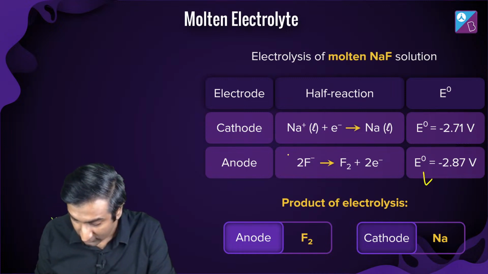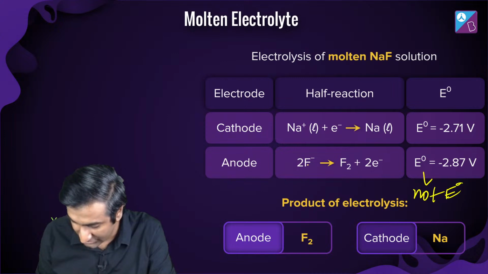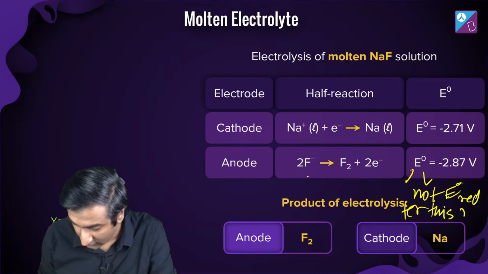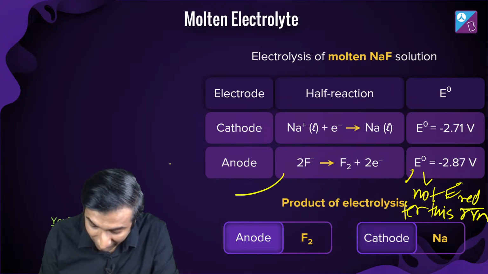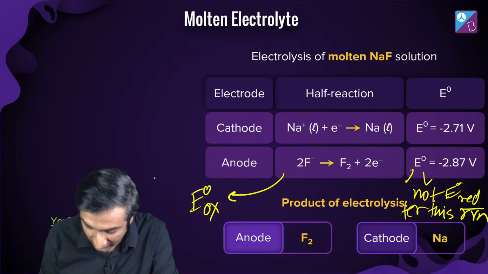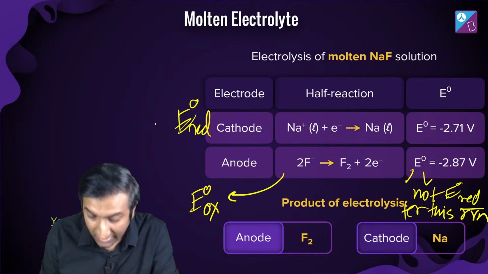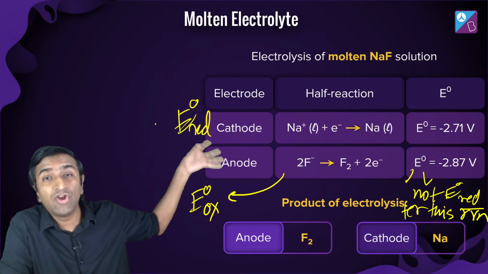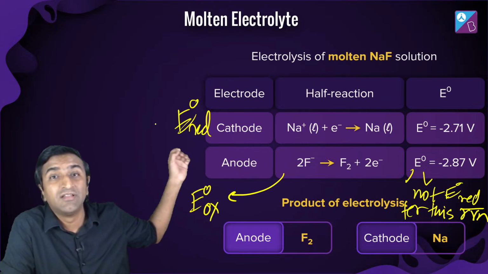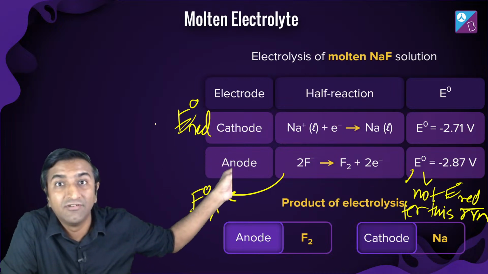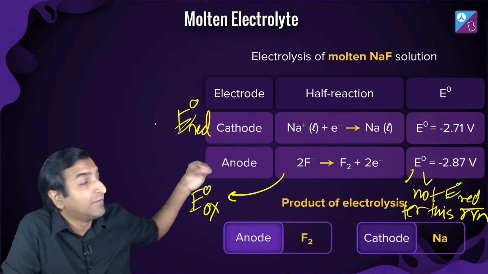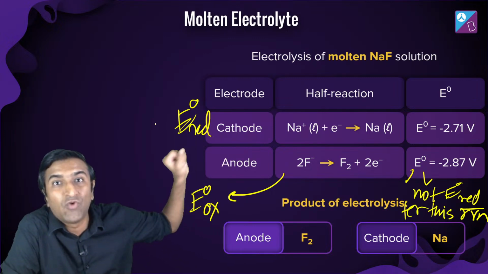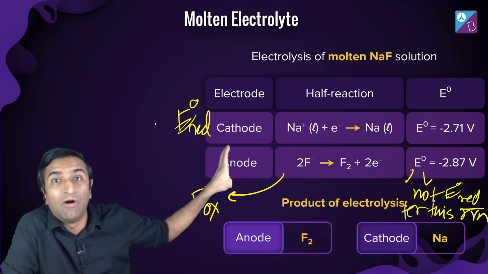This is not E0 reduction. This is E0 for this reaction. Do you see that? This in fact is E0 oxidation, and this is E naught reduction. And both of these reactions, beautiful thing to just notice here, both E naught reduction and E naught oxidation are negative, which means both processes are non-spontaneous, but I make them spontaneous by passing electricity. That is what electrolysis is all about.